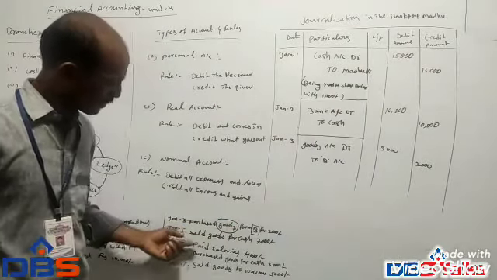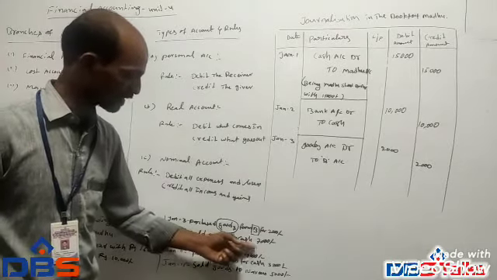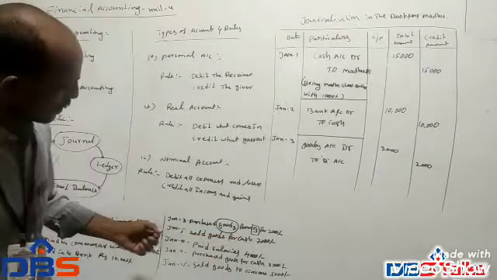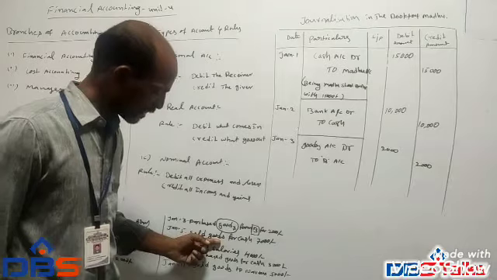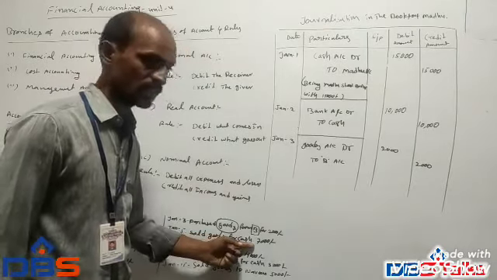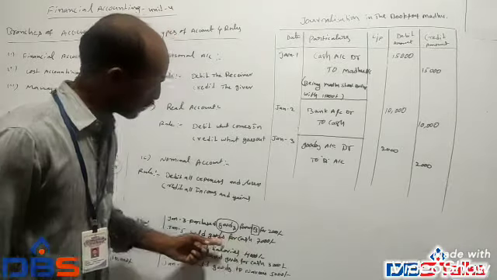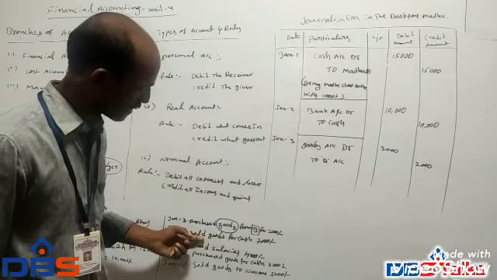Next transaction, sold goods for cash, 7,000. What comes in this transaction? Goods are assets, and cash is also an asset. This is a sales transaction.